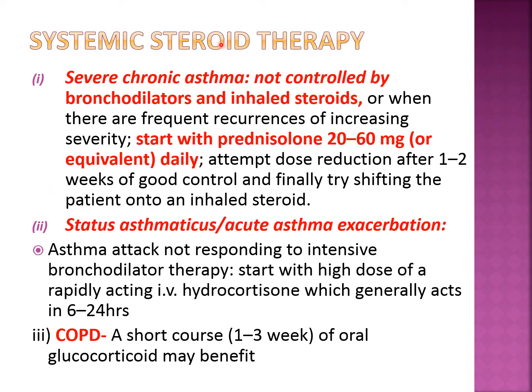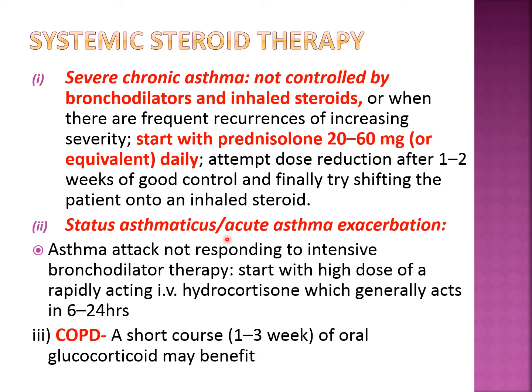So the corticosteroids can be used by systemic or by inhalational route. Systemic steroid therapy, that is oral or IV route, is preferred in two conditions: severe chronic asthma and status asthmaticus. Severe chronic asthma which is not controlled by bronchodilators or inhalational steroid, we can start with prednisolone at a dose of 20 to 60 milligram daily, and then we can try to reduce the dose of steroid, since long-term doses of steroid have severe side effects.